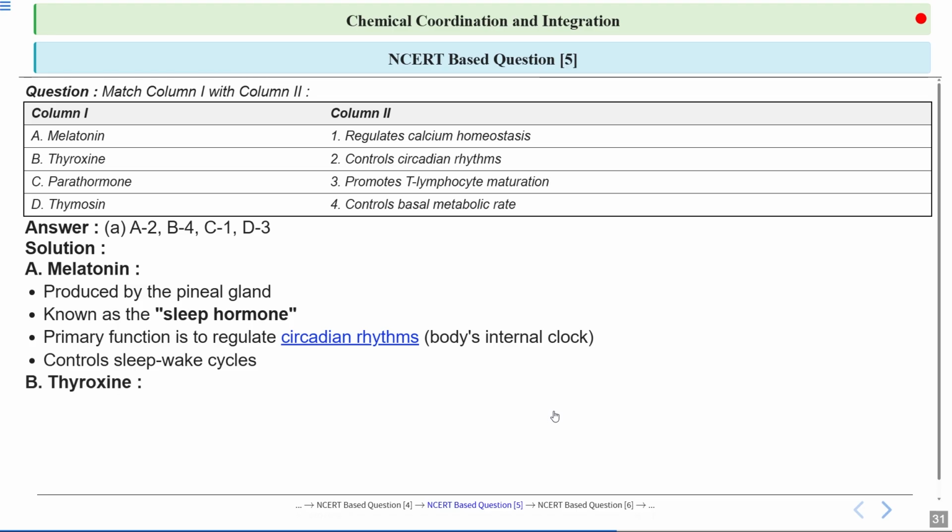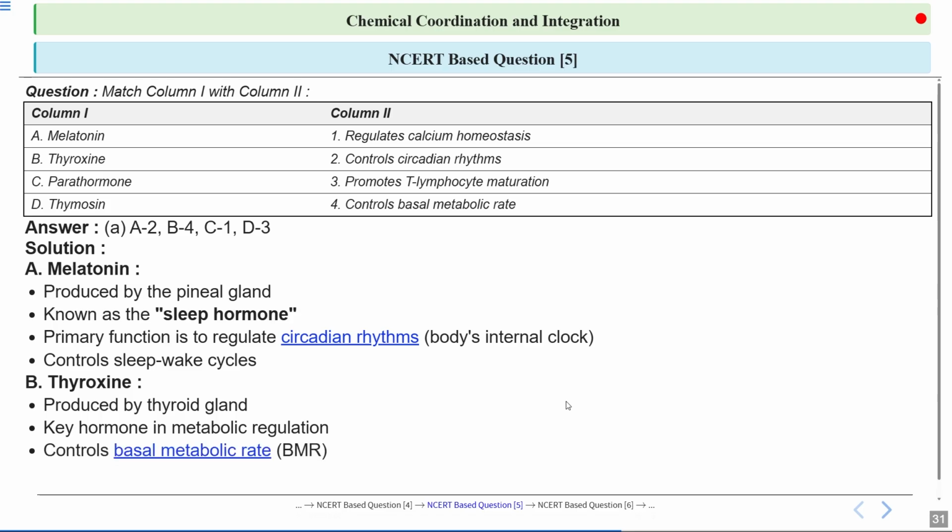Then let's talk about B, which is thyroxine. It is produced by the thyroid gland, a key hormone in metabolic regulation. It influences energy production, growth, and development. It affects nearly all cells, controlling how the body uses energy and maintains homeostasis. Its levels are tightly regulated by the hypothalamus as well as the pituitary gland. It controls basal metabolic rate.